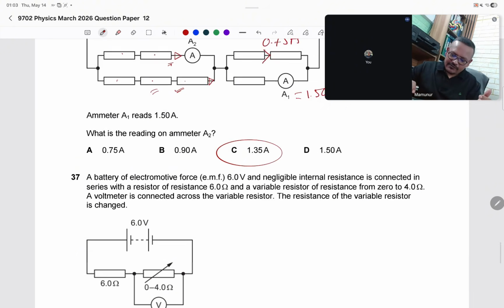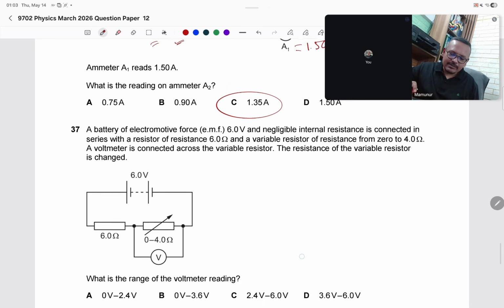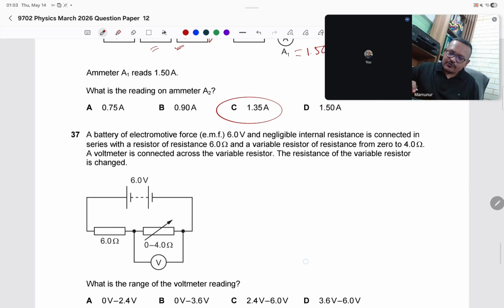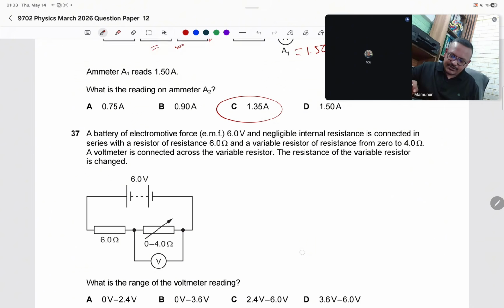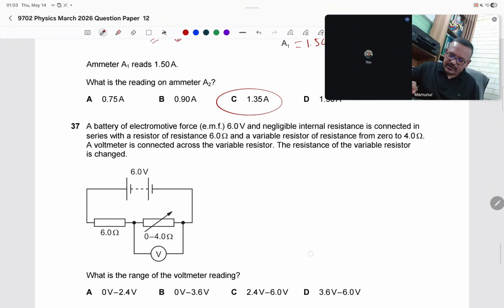Here 2 resistances, so current will be more. So 1.35. 37. A battery of electromotive force 6 volt and negligible internal resistance is connected in series with a resistor of resistance 6 ohm and a variable resistor of resistance 0 to 4 ohm. The resistance of the variable resistor is changed. What is the range of the voltmeter?